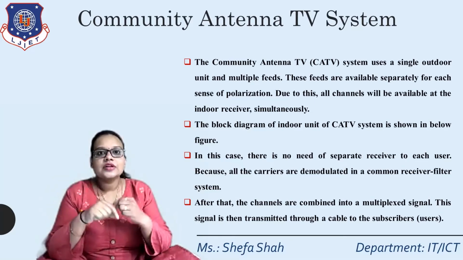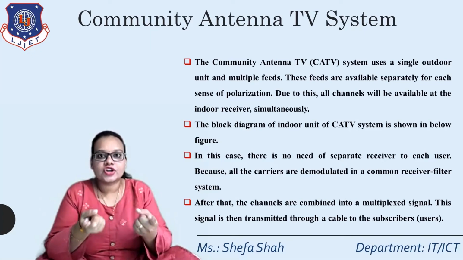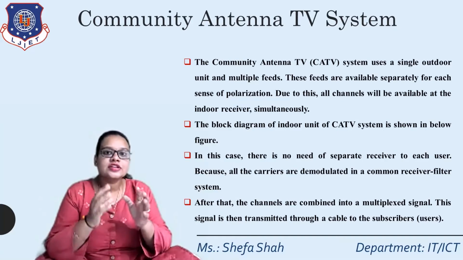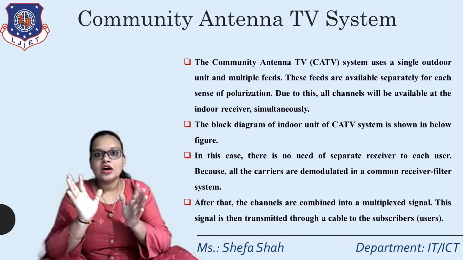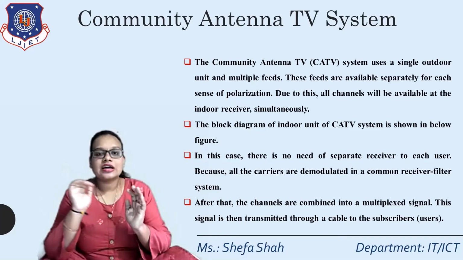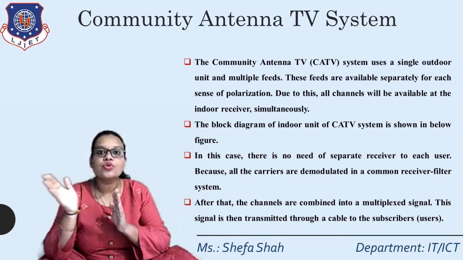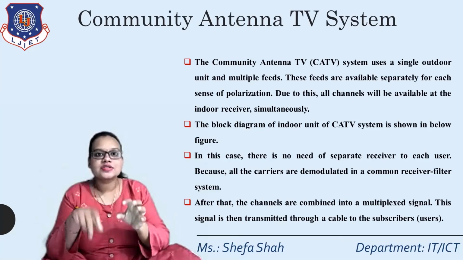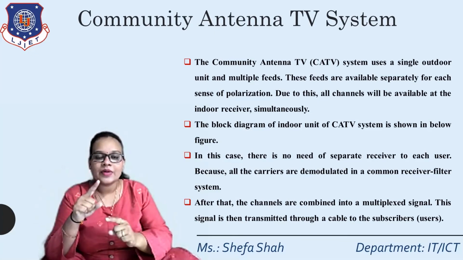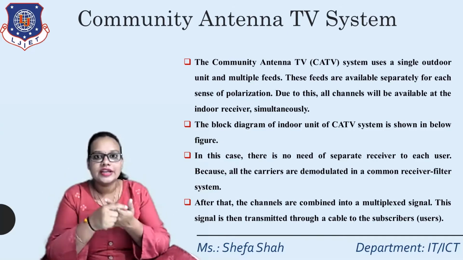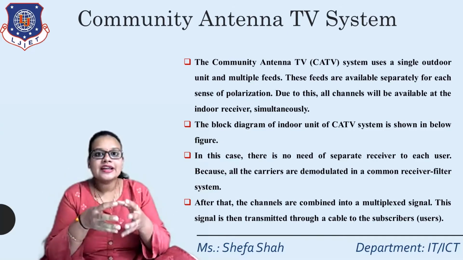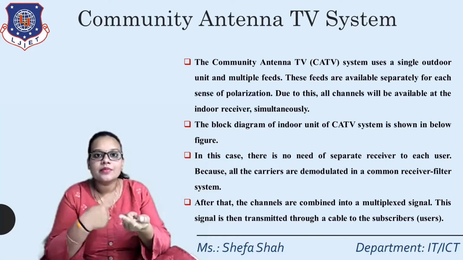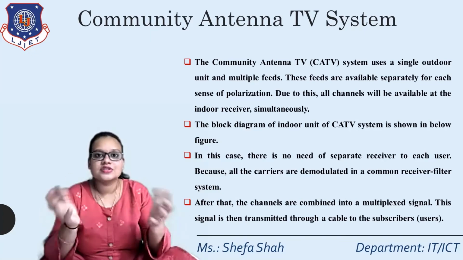Let's take an example: a shop of electronic gadgets. As you enter the shop, you can see a number of TVs displayed on the wall, and each TV shows the same show. Those particular receivers are connected to only one antenna, the master antenna, which is called the community antenna TV system. So the community antenna TV system, that is CATV, is used in commercial areas where a large population is involved.